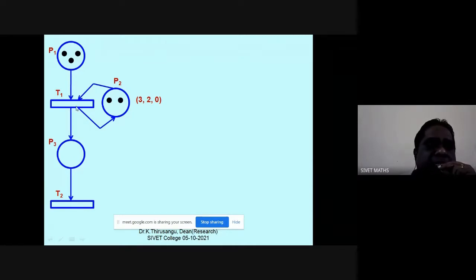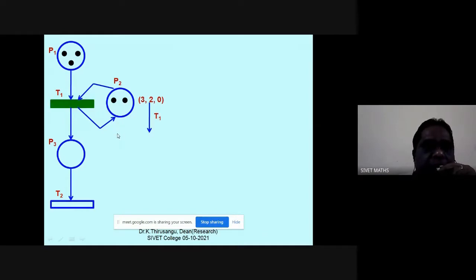There are 2 places which are inputs to T1: one is place P1, another one is place P2. My intention is that both place P1 as well as place P2 must have tokens. Now we are happy to see that P1 and P2 are having tokens, and therefore T1 is eligible, or enabled.